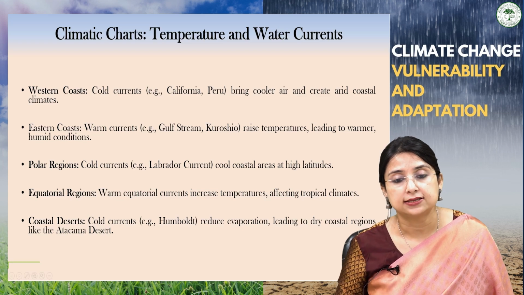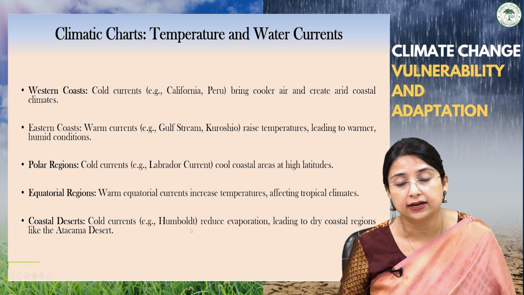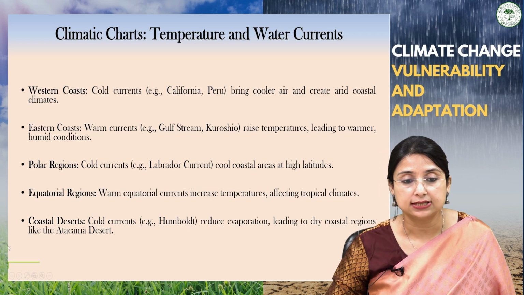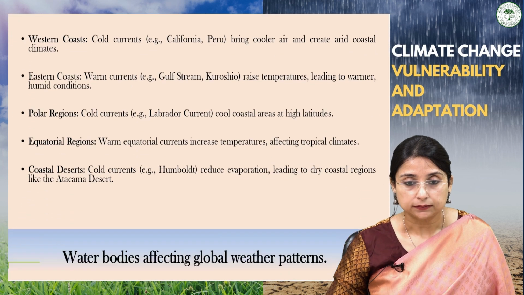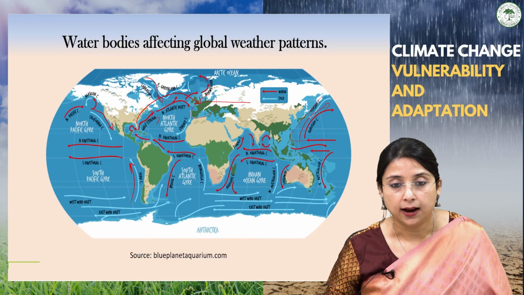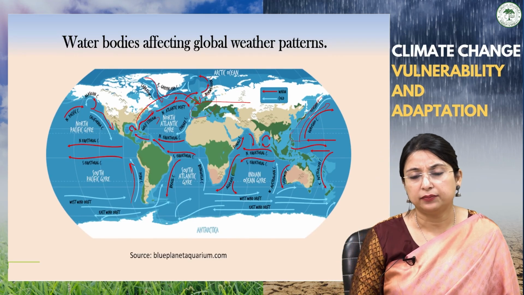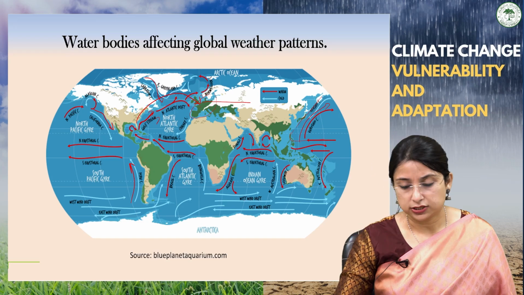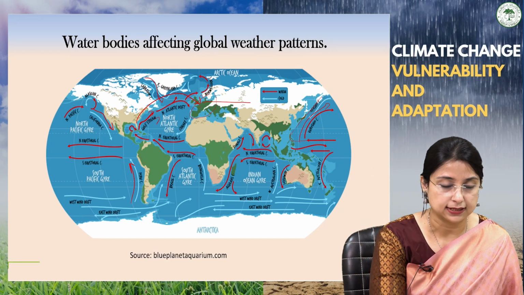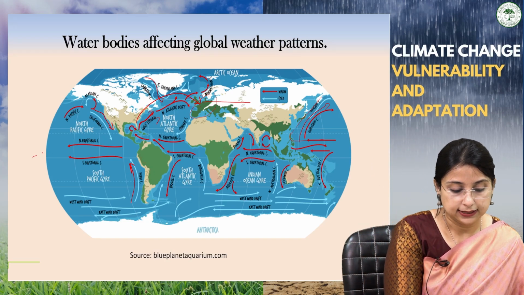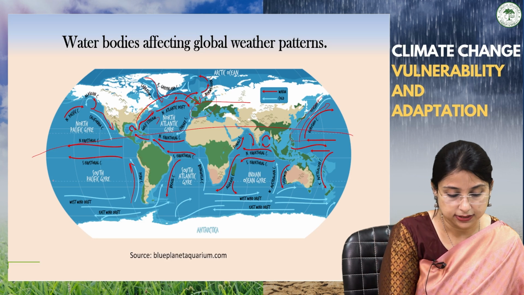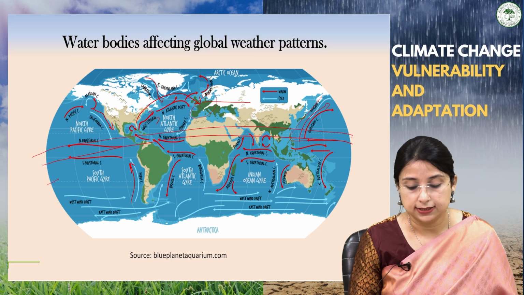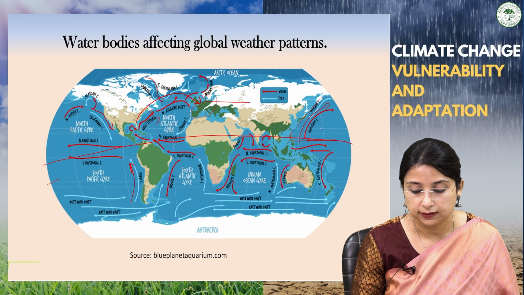Similarly, for coastal deserts, cold currents like the Humboldt current reduce evaporation, leading to dry coastal regions like the Atacama Desert. If we talk about the Humboldt current, there are different currents. Mostly what we see in the subtropical high pressure belt, or subtropical areas, is that most of the deserts are generally formed in these regions. Why are most of the deserts formed in these regions?